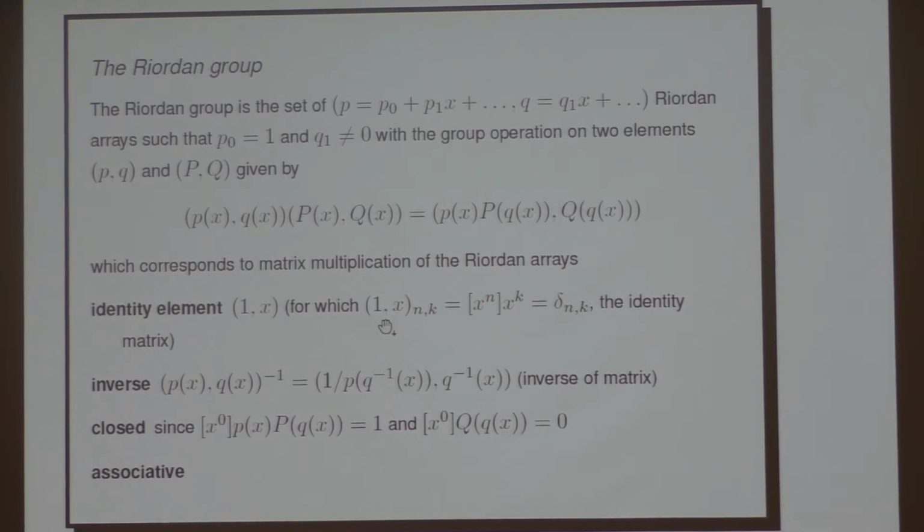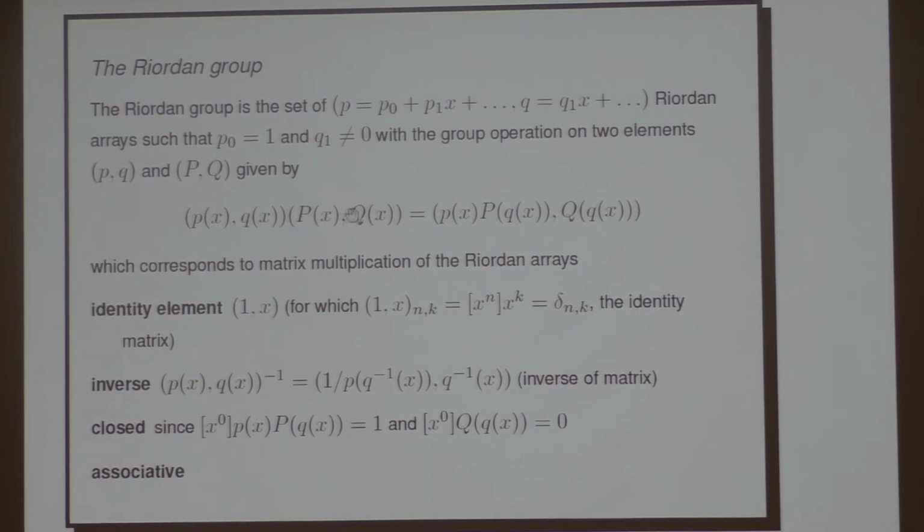In terms of matrices, if we think about what the Riordan array corresponding to 1x is, it's the nkth component of p times q to the k, which is simply 1 times x to the k, and the x to the n component of x to the k is just the Kronecker delta, delta nk, which is the identity matrix as you expect.